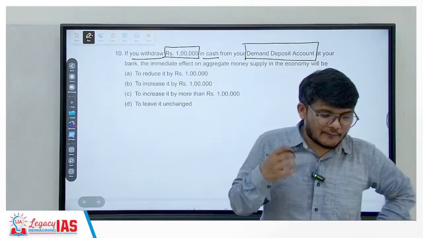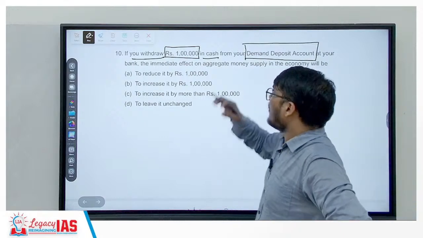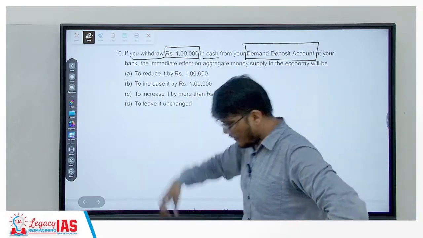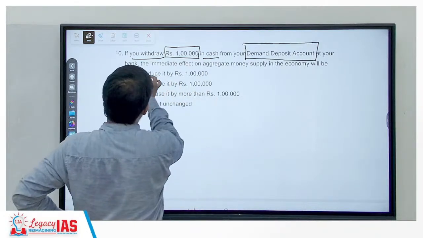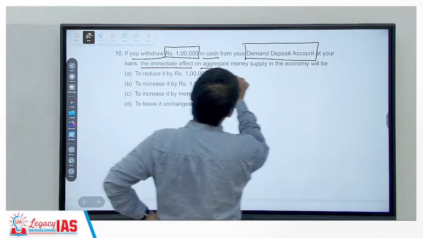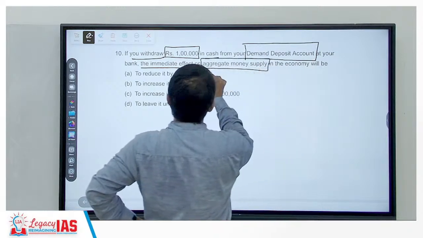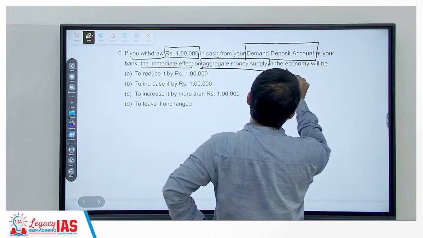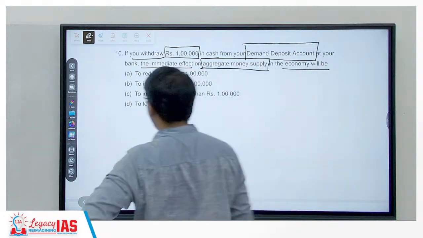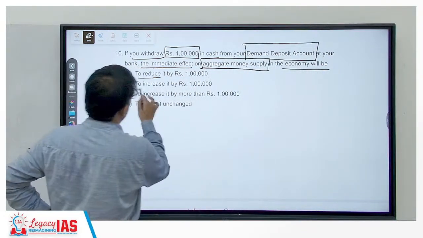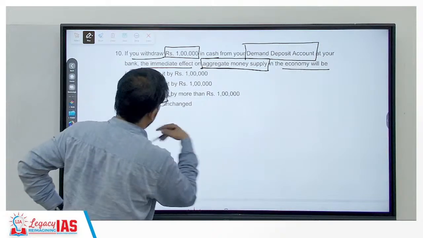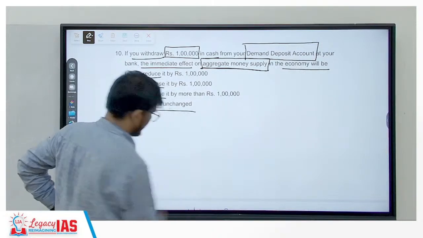They are asking that if you withdraw 1 lakh in cash from your demand deposit account at your bank, the immediate effect on aggregate money supply in the economy will be what? Will it reduce it by 1 lakh, increase it by 1 lakh, increase it by more than 1 lakh, or leave it unchanged?